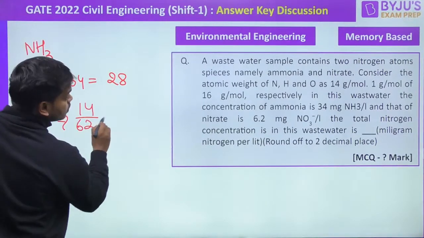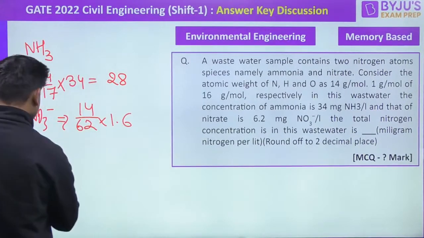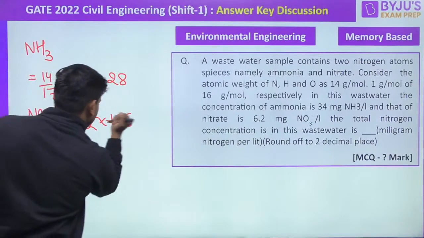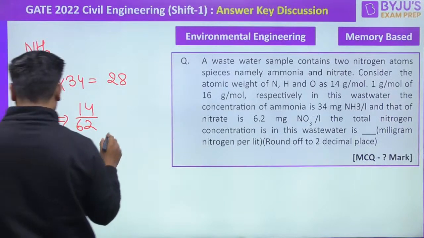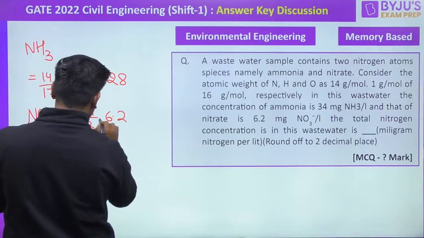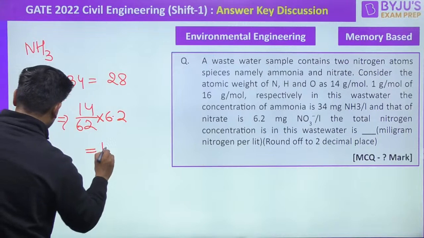15 by 62. 1 point, wait, 62 was given to us, right? It happens, brother, it happens. Sometimes it doesn't work, right? Magic. 6.2, right? And from here we'll be getting it as 1.4.